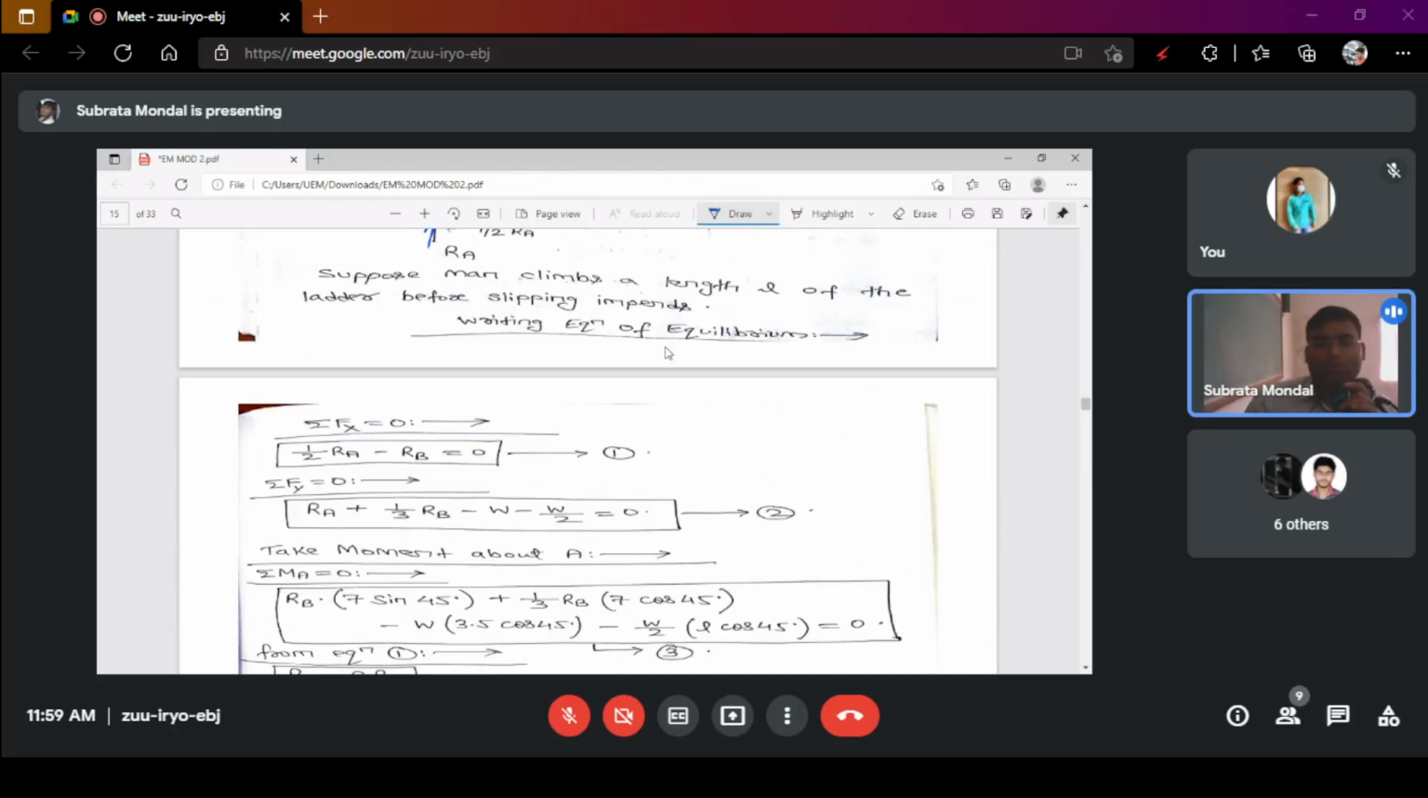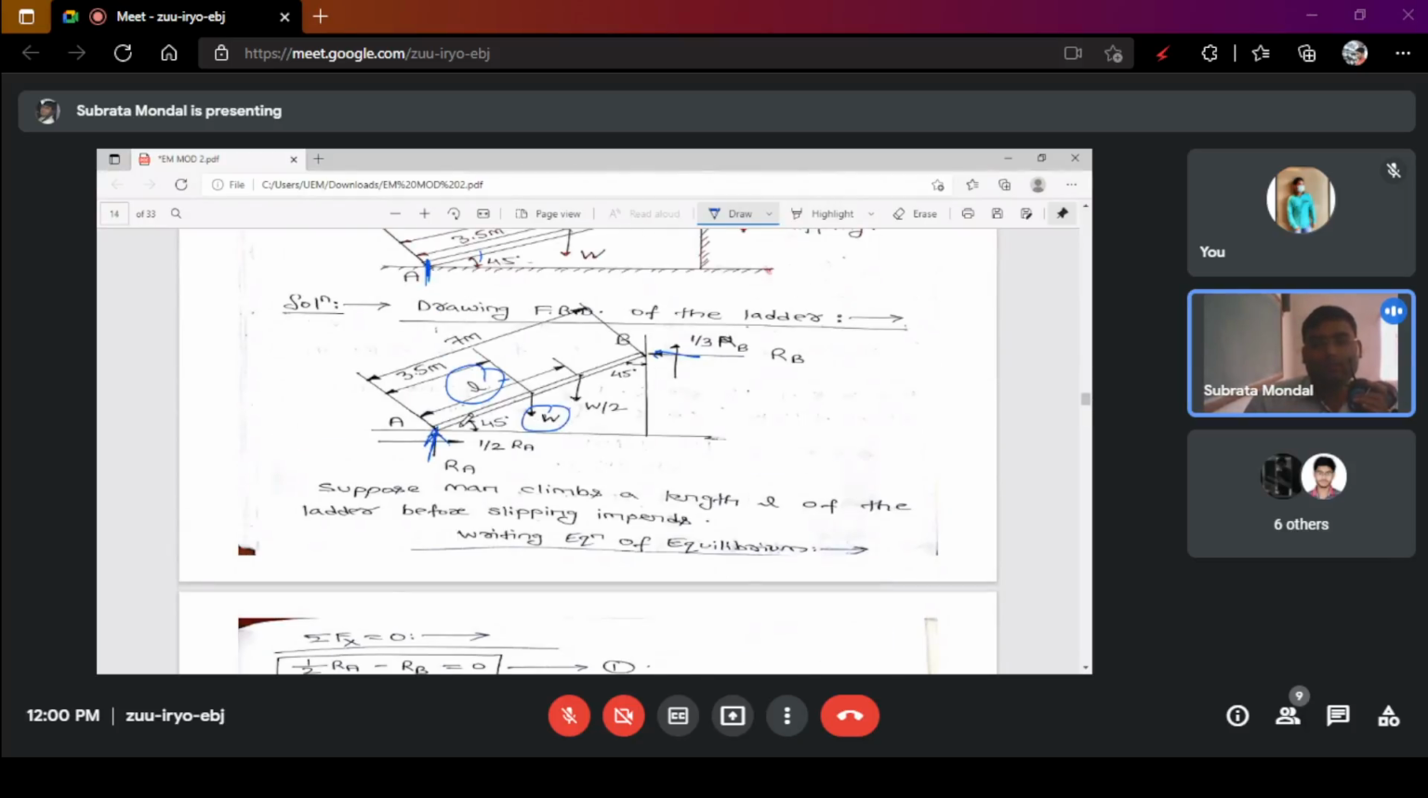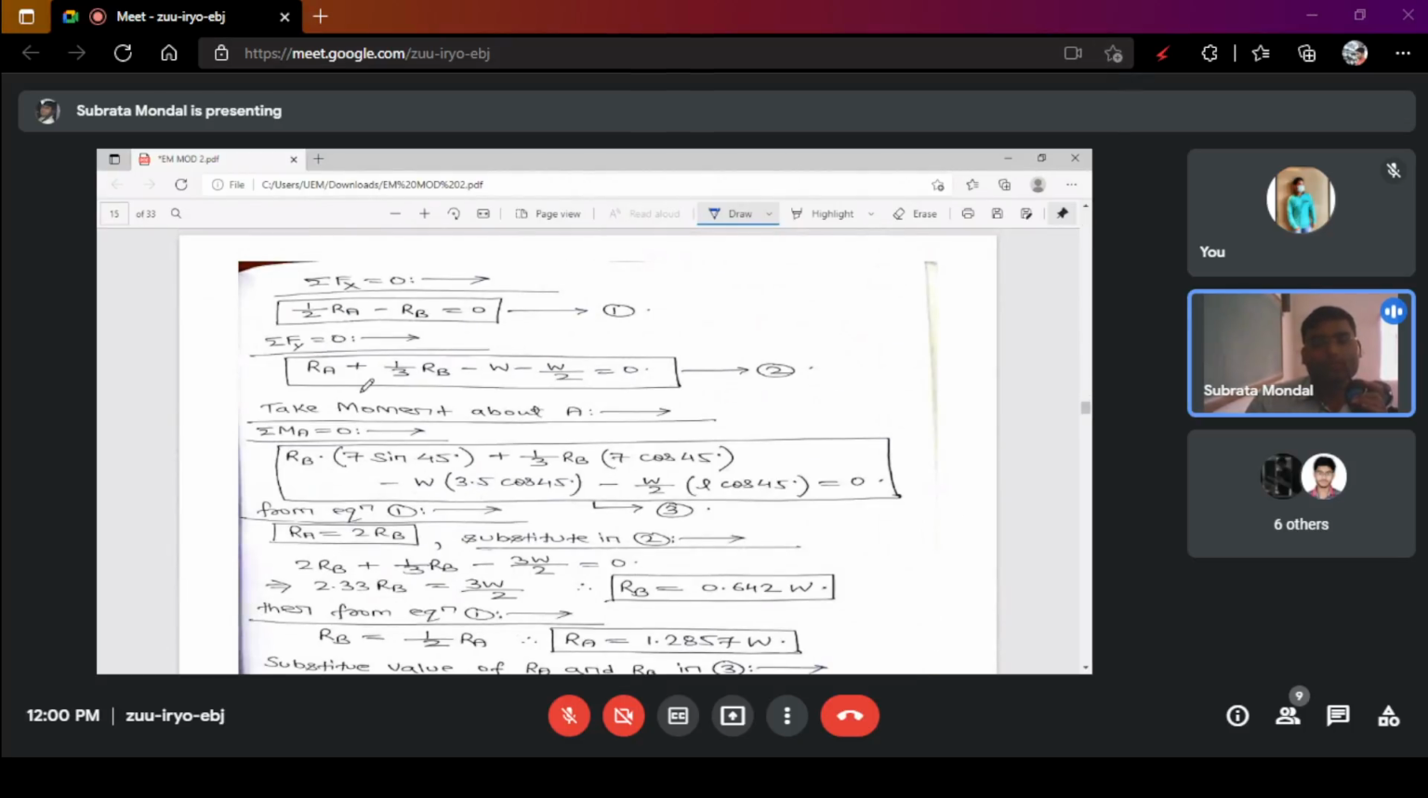So if you calculate with respect to the free body diagram, fx is equal to 0 and fy is equal to 0. So fx means all the equivalent forces in x direction, and fy all the equivalent forces in y direction. So fx is nothing but half into RA minus RB. Why half into RA? Just because you can understand this particular phenomena. So if fy is equal to 0, again the same thing, RA into one third RB minus W by 2.